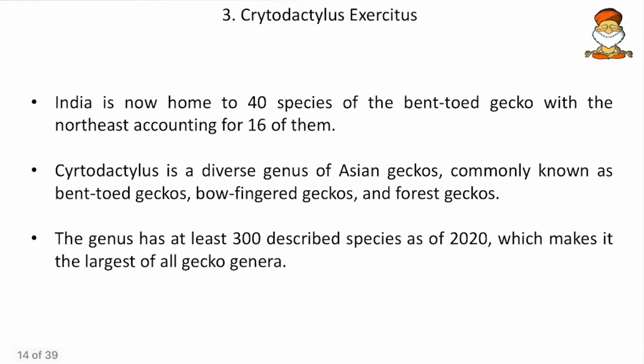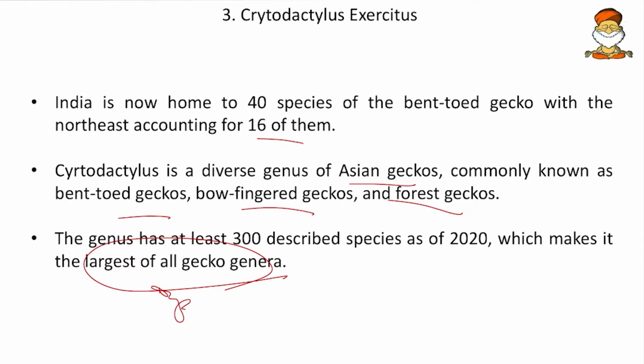Then come to next. India is now home to 40 species of bent-toed gecko, with the northeast accounting for 16 of them. And Cyrtodactylus is a diverse genus of Asian geckos commonly known as the bent-toed geckos, or the bow-fingered geckos, and the forest geckos. So these are the various names. Then the genus has at least 300 described species as of 2020, which makes it the largest of all gecko genera. So mark this, the largest of all geckos, that is Cyrtodactylus.